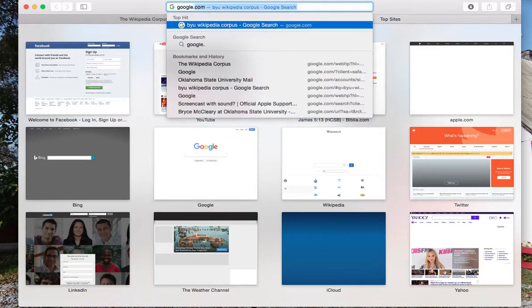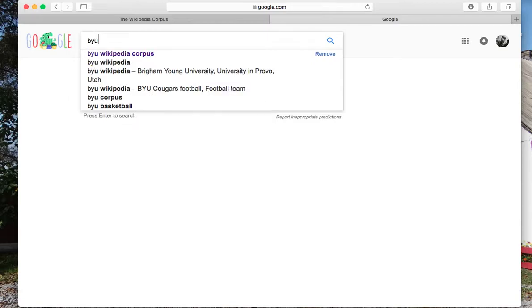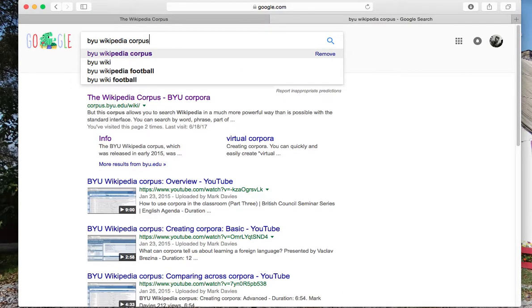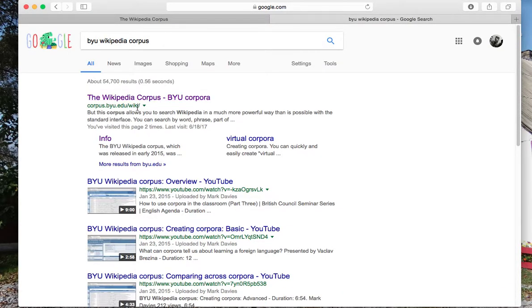So let's say you want to start with google.com. You might just look up BYU Wikipedia Corpus. You can see that it's saved in my search there. Or if you want to go straight to the website, you can just type in corpus.byu.edu/wiki/.